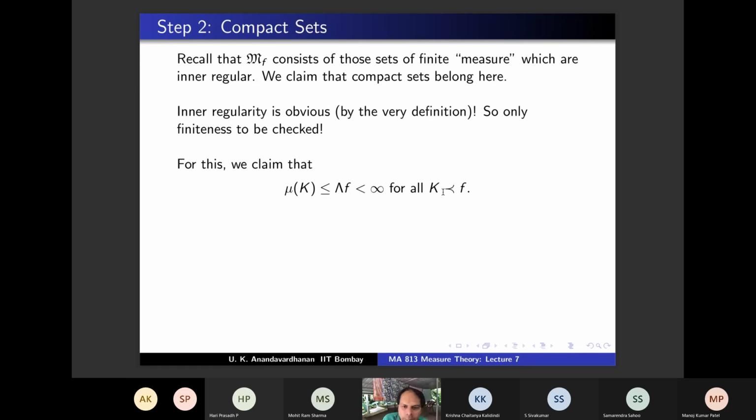Here I am saying for k preceding f, for such an f, lambda f is a real number and mu k is less than or equal to that. Because in this case f is real. In this notation f is automatically real. What is the meaning of this notation? This notation says f is in CcX, valued between 0 and 1, right?